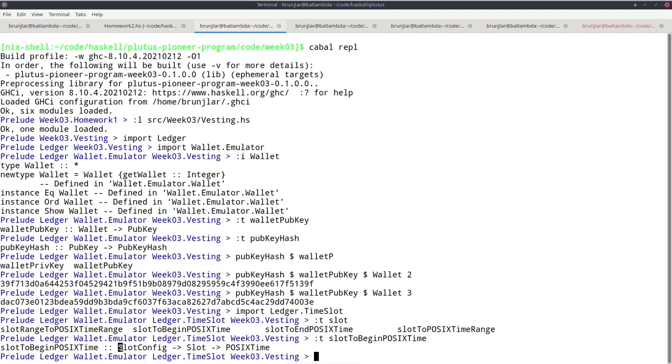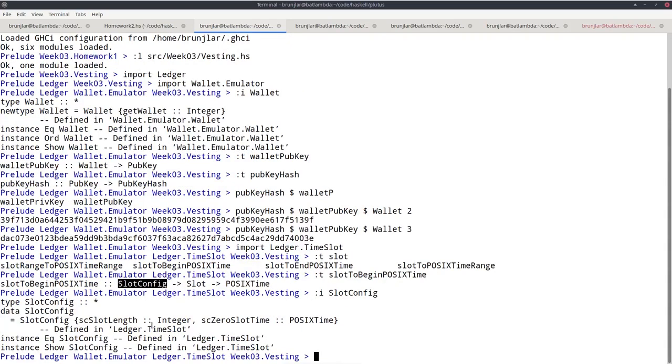And this now takes a slot config and a slot to give us a POSIX time. By the way, there are versions with begin and end. This is because a slot is not just a point in time, it's a duration in time. So it has a beginning and an end. So these two are for that. So what's this slot config? That contains the slot length and the zero slot time, so that POSIX time at which slot 0 starts.